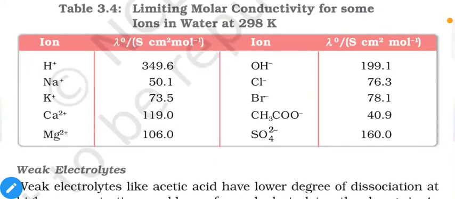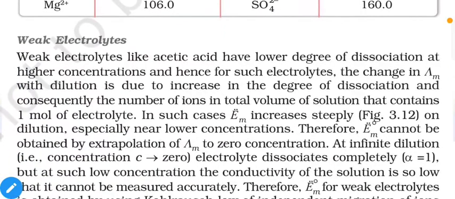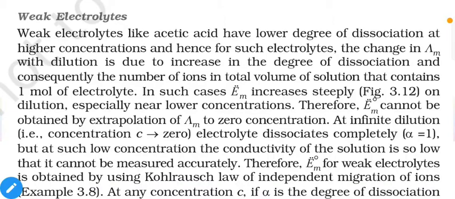Throughout, whether you have a strong electrolyte or a weak electrolyte doesn't matter, these ions will give the same value of limiting molar conductivity. That means if you have Na plus in the NaCl molecule or in the NaBr molecule, which are strong electrolytes, or in the CH3COONa sodium acetate molecule, which is a weak electrolyte, the value of limiting molar conductivity of sodium will be the same in all of these cases. So this is the base of our limiting molar conductivities for weak electrolytes point. That means to find the limiting molar conductivity of a weak electrolyte, we can use the data obtained from strong electrolytes.